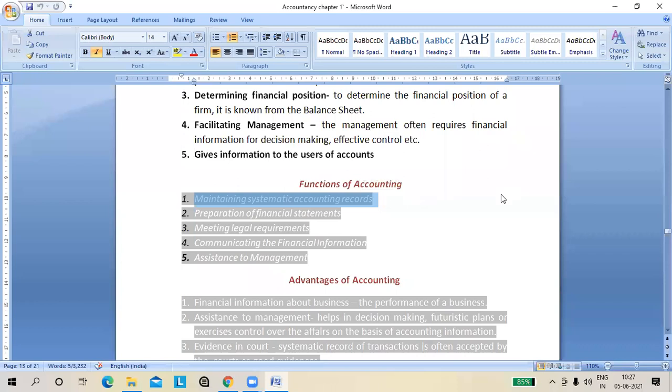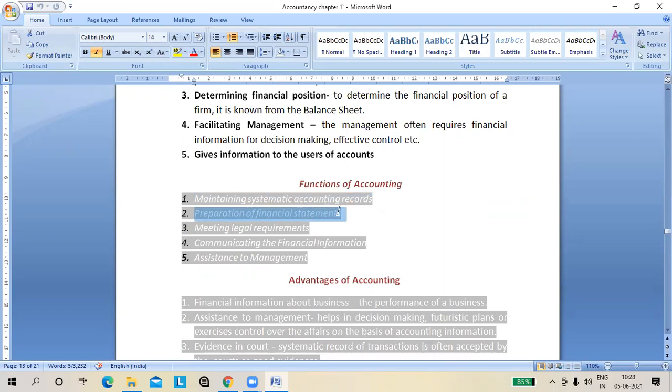Number one, maintaining systematic accounting records. Again, why do we want to record the accounts systematically? The reason, we want to know the profit in a scientific manner. We want that if we need any information whenever we want, we can get it promptly. मतलब ज्यादा ढूंढना न पड़े, सर्च न करना पड़े, तुरंत मिल जाए, है ना? That's why we prepare the accounts as a systematic record. Then we prepare the financial statement.